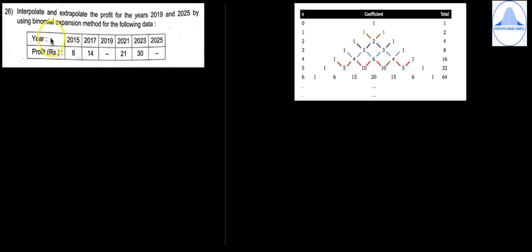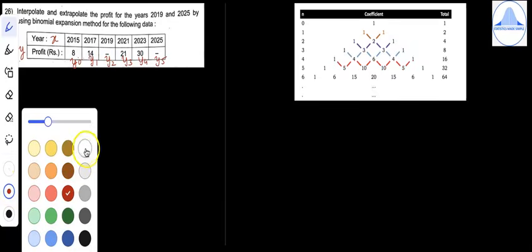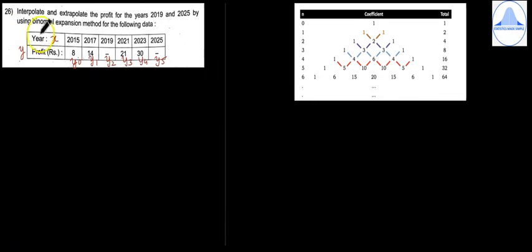Now the first step is to mark year as X and the profit as Y. Next mark 8 as Y0, 14 as Y1, next Y2, Y3, Y4 and Y5. Now the first step is to write the number of known values of Y. So let us start the problem. Write given number of known values of Y.